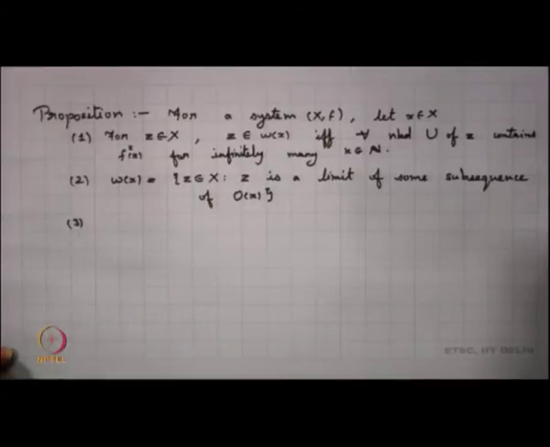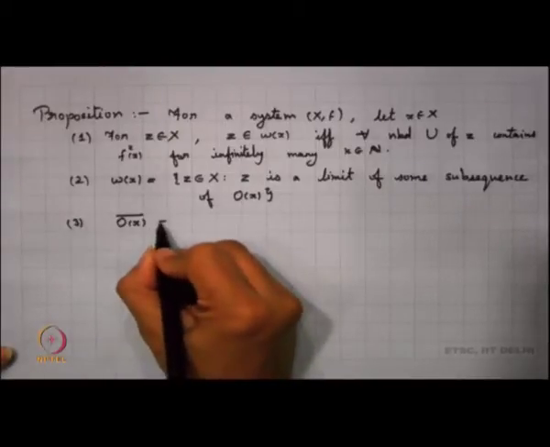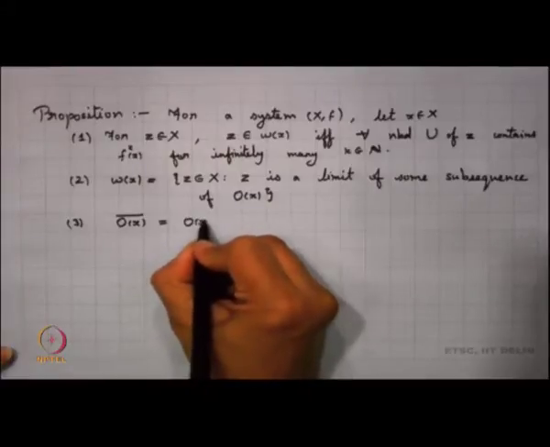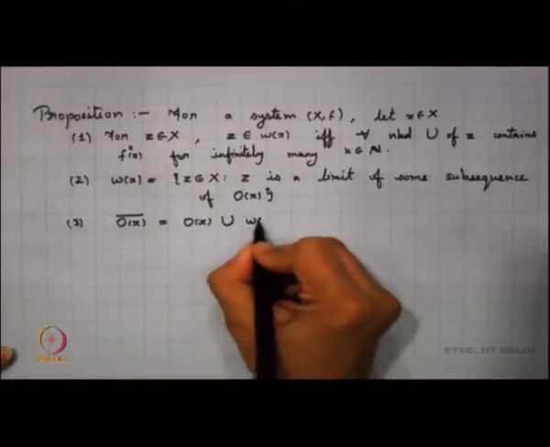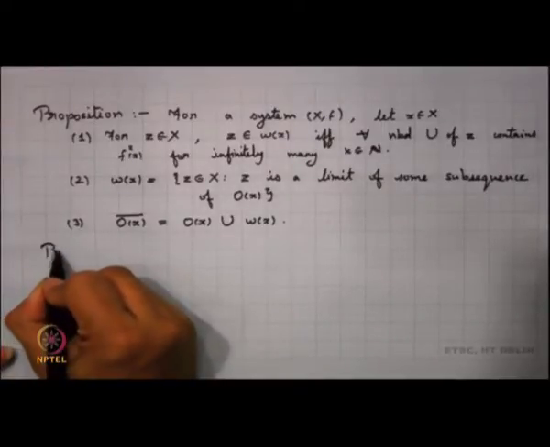And the third part is that the orbit closure of x consists of two parts: the orbit of x union the limit set of x. So, let us try to look into the proof here.